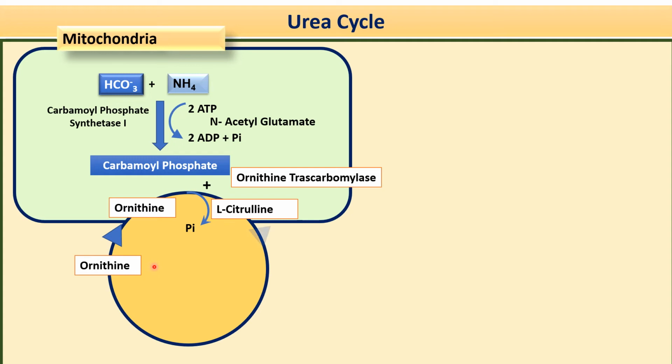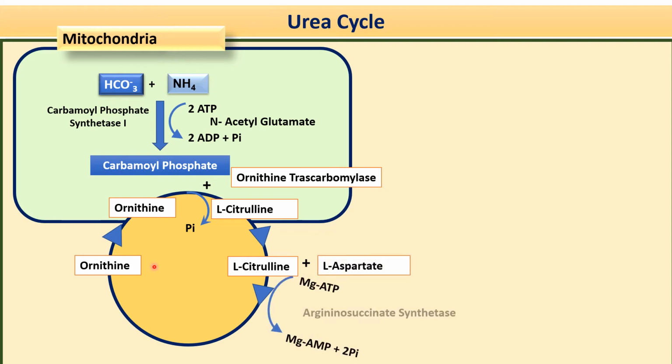Okay, now the next step is the synthesis of argininosuccinate. The enzyme is argininosuccinate synthetase, and here we are using ATP. Here you can see that the L-citrulline combines with the L-aspartate to form argininosuccinate, and this is a condensation reaction.